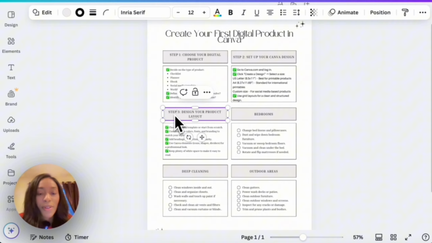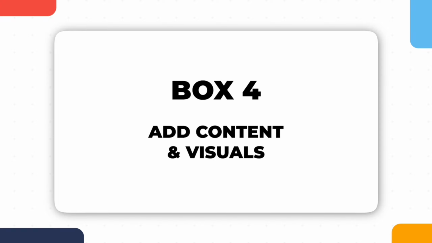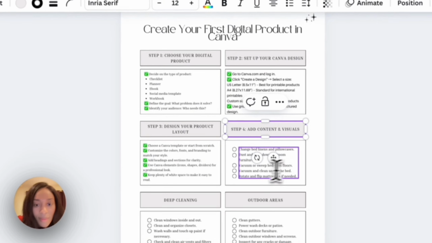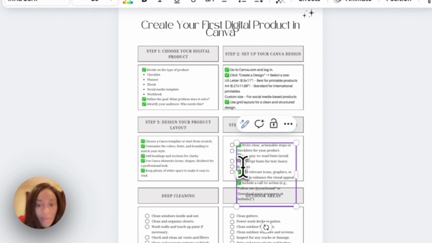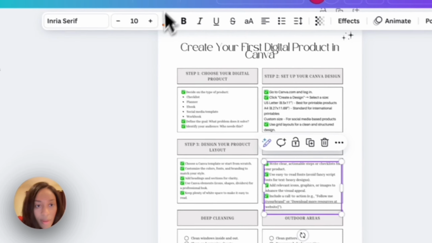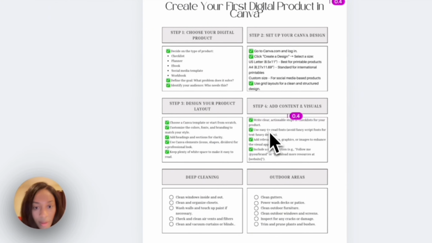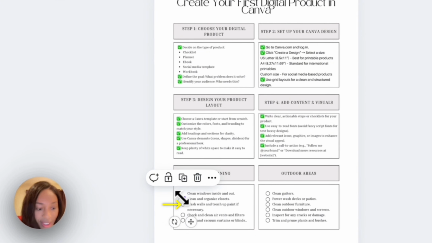And as a reminder, the goal with creating this first digital product is not for it to be perfect. It's just to get in the habit of creating a digital product. All right, now we're on to step 4, and that is add in the content and visuals. Let's remove these dots.